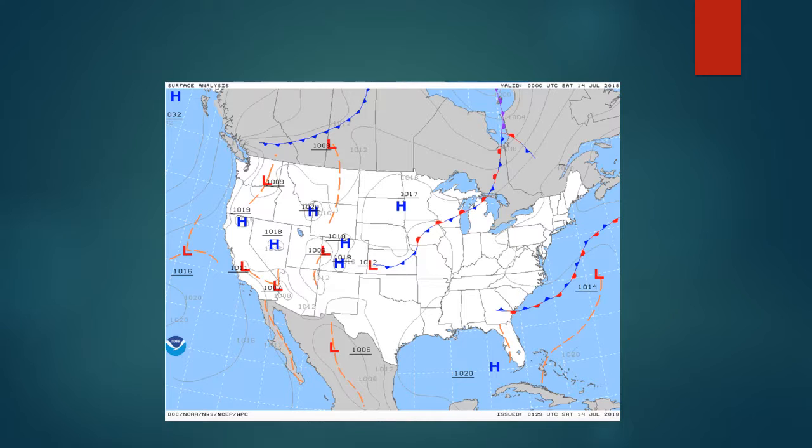This is the surface chart of the US at 0 UTC July 14. There's a cold front at Kansas State and it changes to a stationary front at Iowa and continues to Canada, bypassing Wisconsin and Michigan.